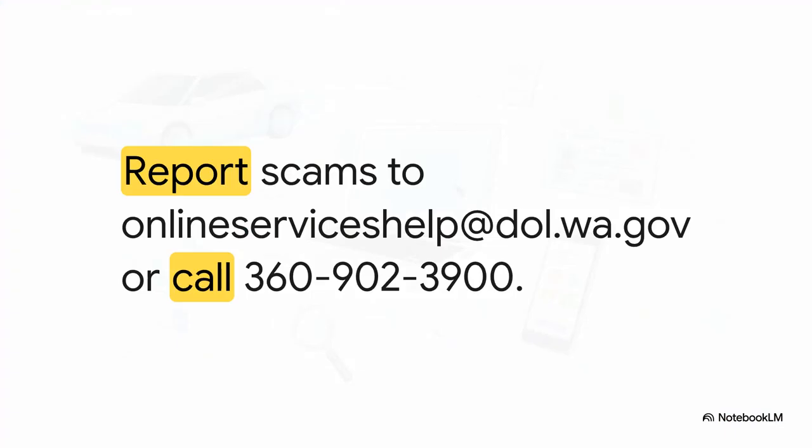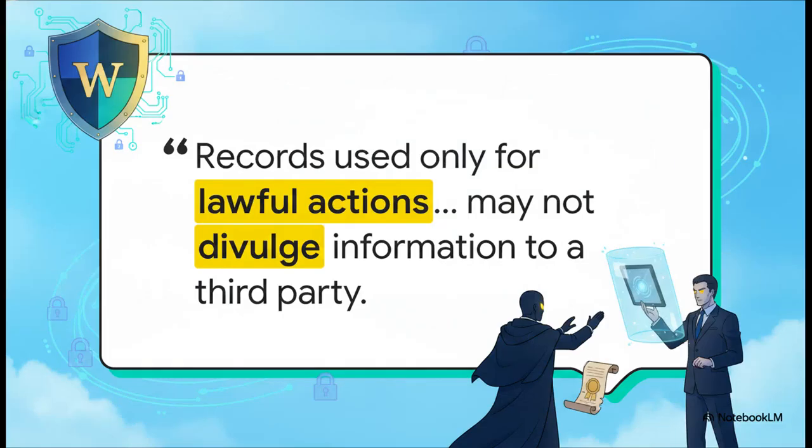If you ever suspect you've received a scam message, or if you just run into any security issues or technical snags while setting up your License Express portal, don't panic. The state has dedicated technical assistance. You can immediately report it by emailing online services help at dol.wa.gov or by calling their customer contact center directly at 360-902-3900. And you can rest easy knowing the state strictly governs who can look at your data.